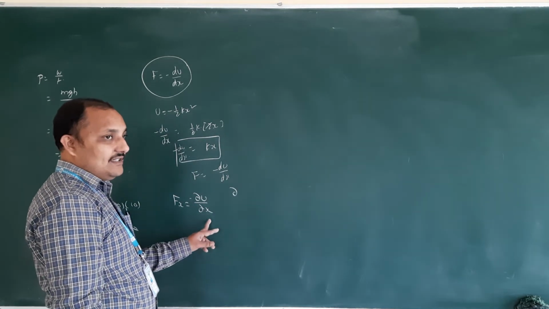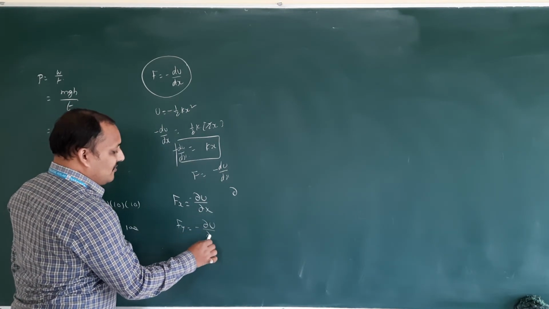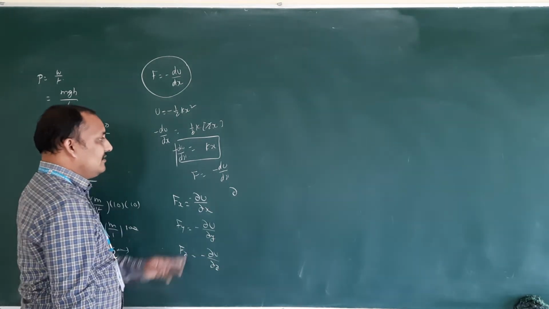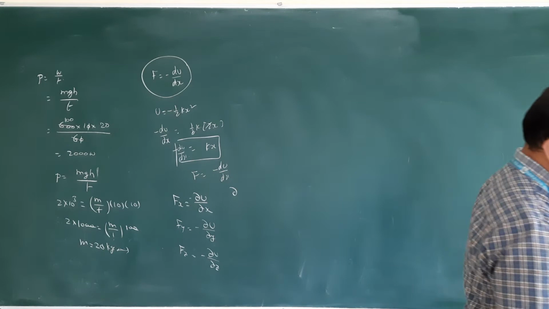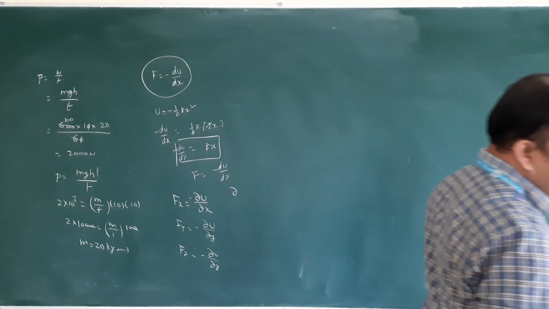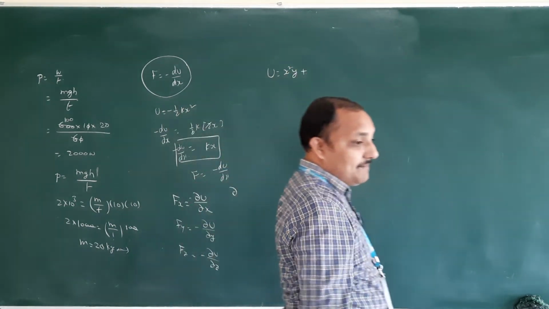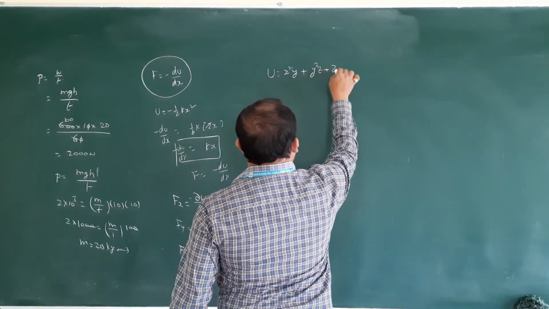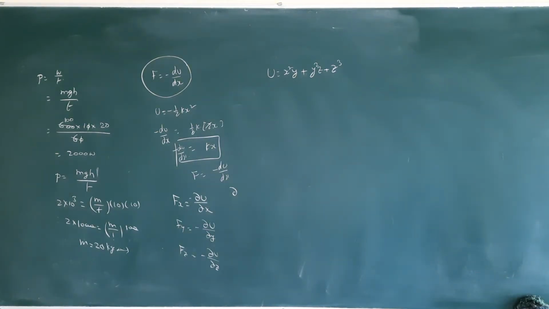But this one you won't get in mathematics now. I will say how to do this one. Fy is equal to minus ∂U/∂y, Fz is equal to minus ∂U/∂z. You know differentiation, just how to do this partial differentiation. They give an example: U is equal to x square y plus y square z plus z cube, isn't it?